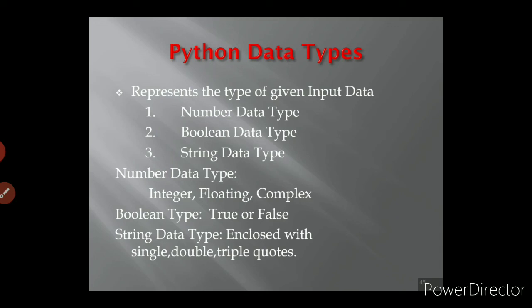Under number data type, we are again going to see integer, floating and complex. Then Boolean data type means true or false. Then string data type means enclosed with single, double or triple quotes. That's all for the 5th chapter, children. So now we are going to see a small recap.